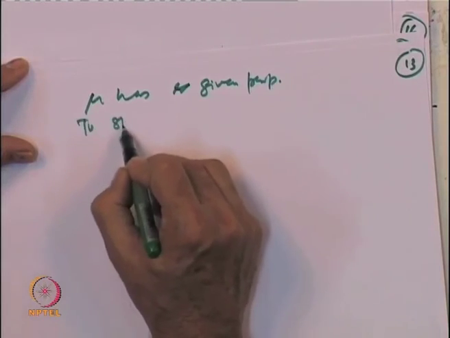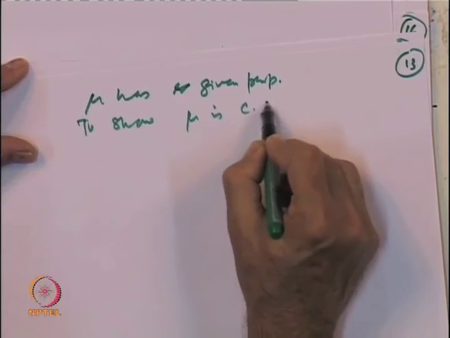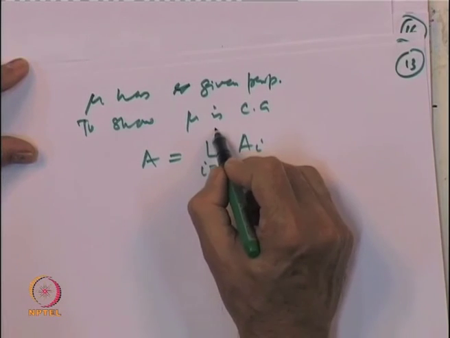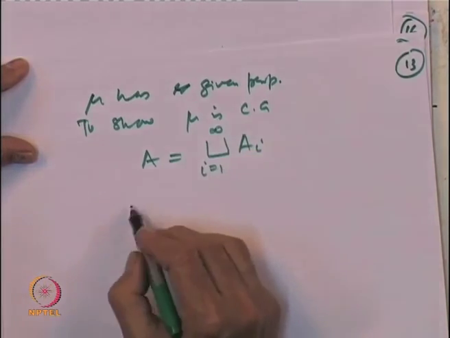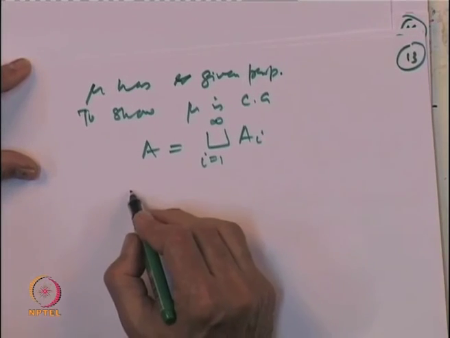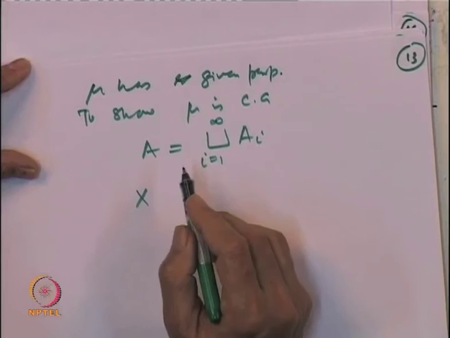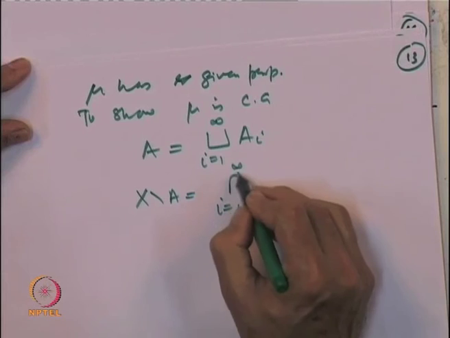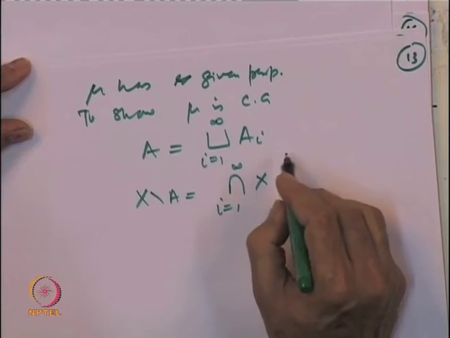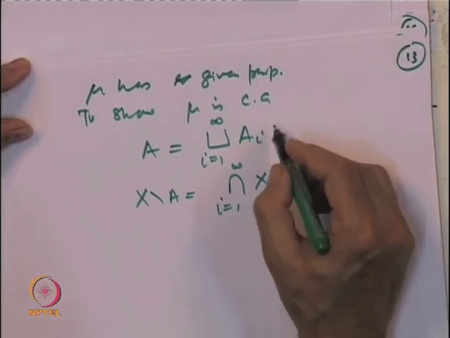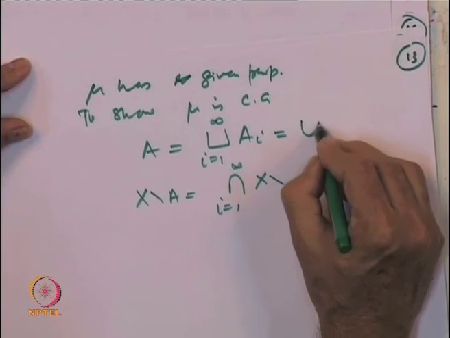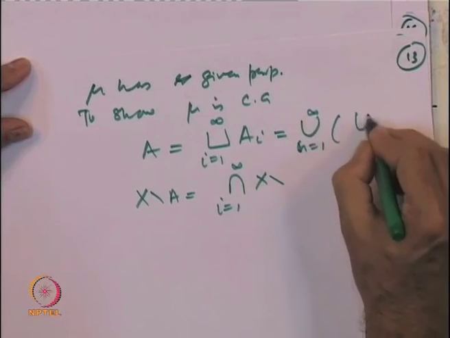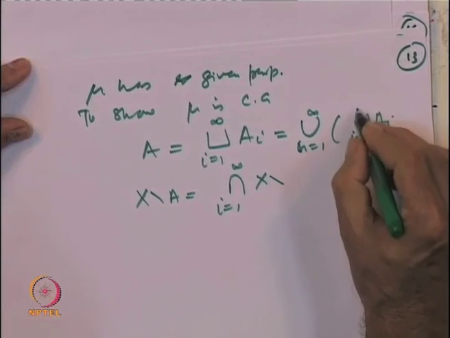We want to show mu is countably additive. So, let us take A equal to a disjoint union of A i's. Then X minus A is the intersection over i equal to 1 to infinity of X minus A i. So, let us write this as the union over n equal to 1 to infinity of the union of A i's, i equal to 1 to n.